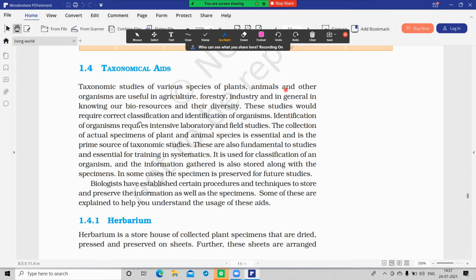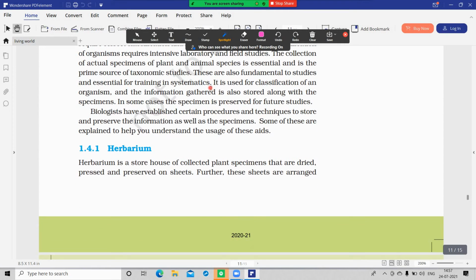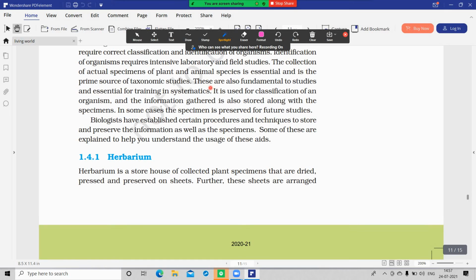Everything is important. What I'm stressing is more important, and some will be less important. And these are taxonomical aids. Herbarium is first. From here, everything is important. Every para is important, and each and every line in every para is important. So listen to me carefully.